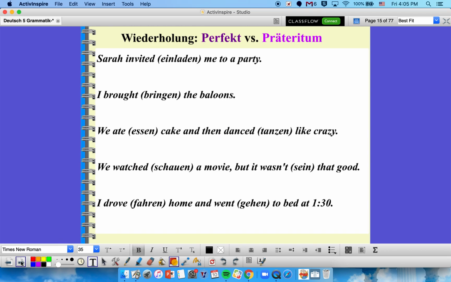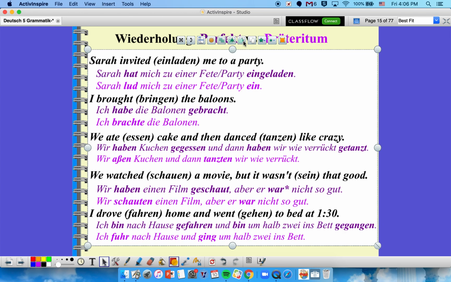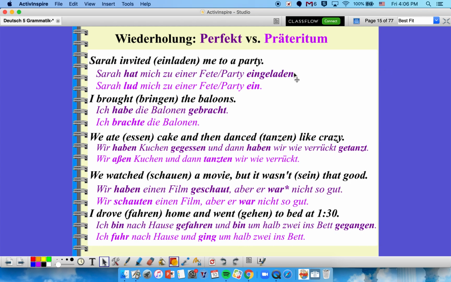Okay, so pause the video, get out a piece of paper, so nehmen Sie ein Blatt Papier und schreiben Sie diese Sätze in Perfekt und in Präteritum. Then, once you've written these out in both forms, unpause and check your answers. Okay, here are the answers. So you'll notice with each of these that the perfect is given in the darker purple, and then the Präteritum is given in the lighter purple.